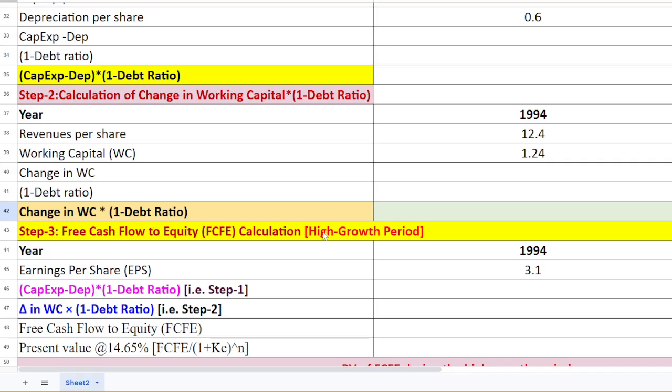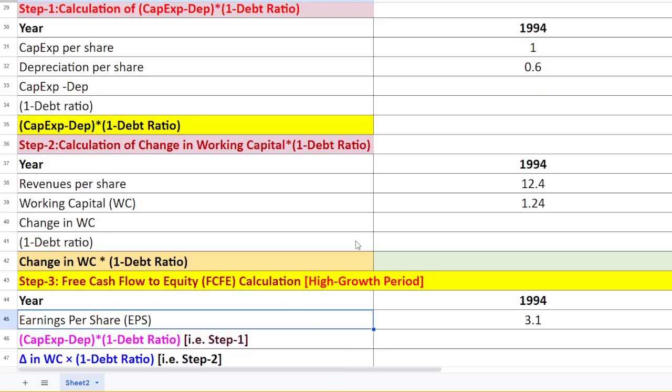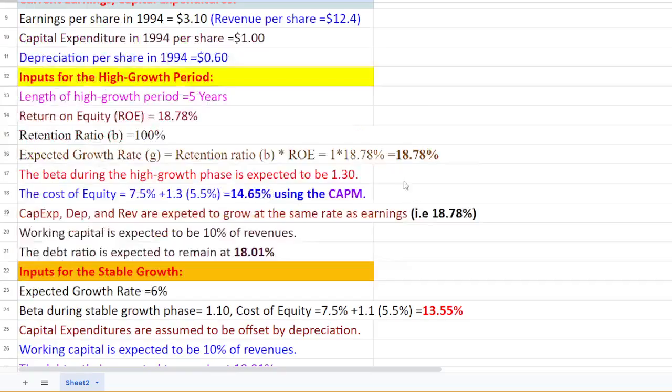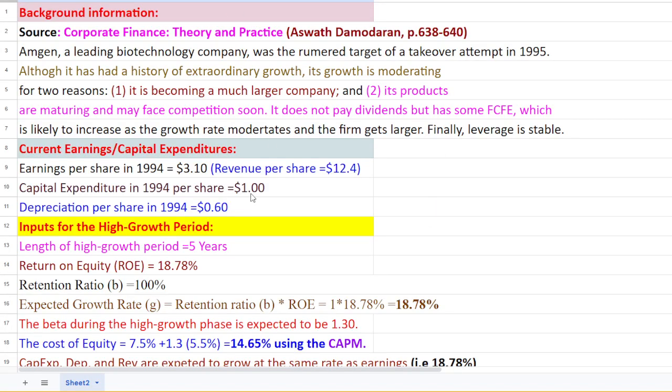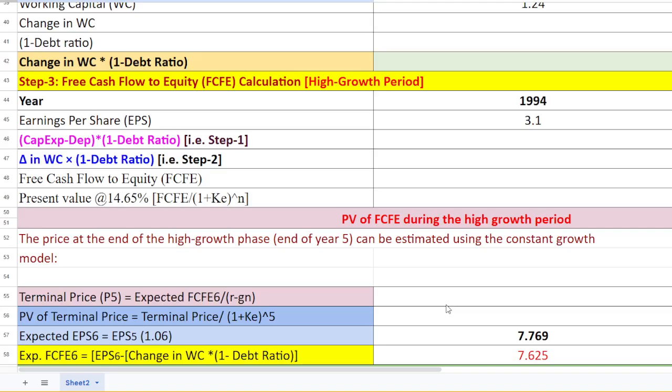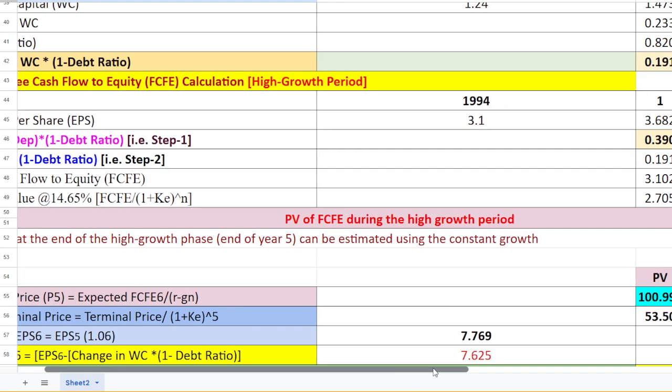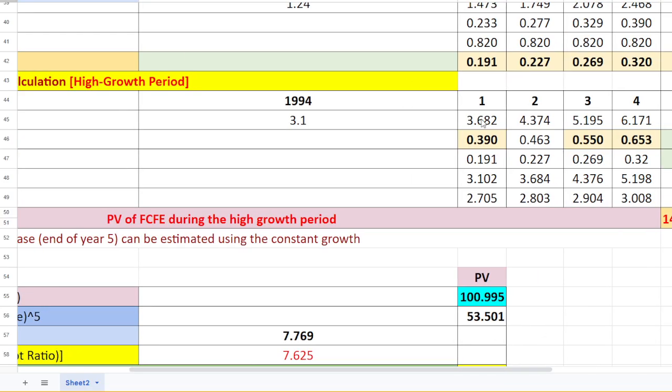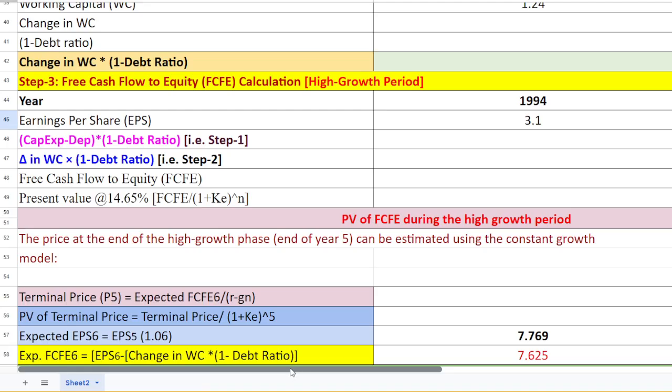During the high growth period, our EPS, already given in the question, is 3.10. Each year our increment in earnings per share is 18.78 percent, according to the question. But after 5 years, our growth rate is 6%. I'm talking about a stable growth rate here.